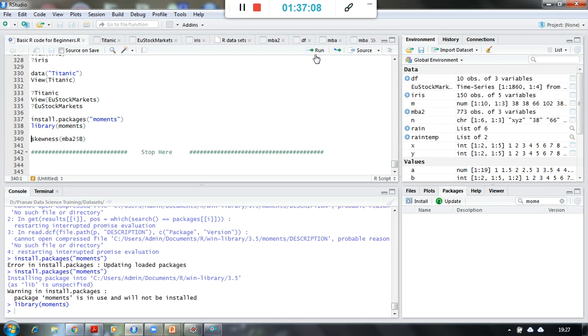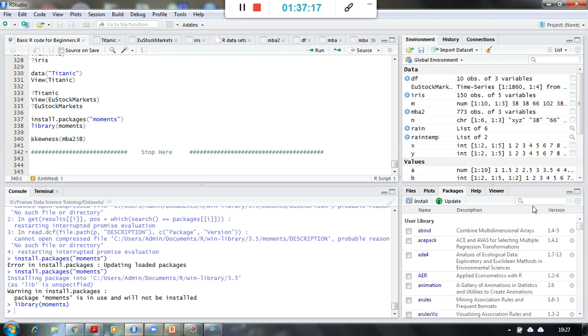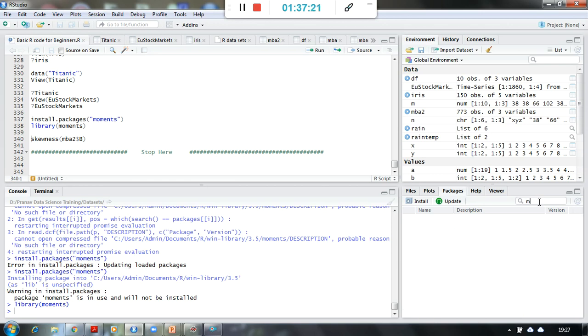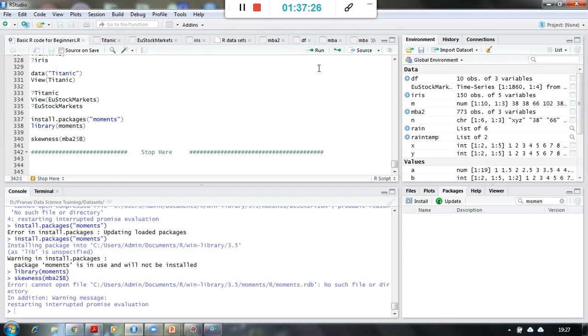Can I say library moments? Yes, so maybe it has been installed already. No, it is not there. So let me check again now. Yeah, it is giving me an error.